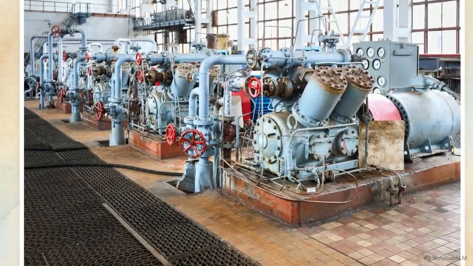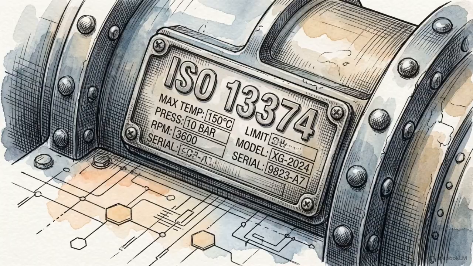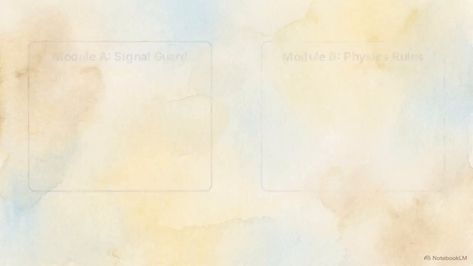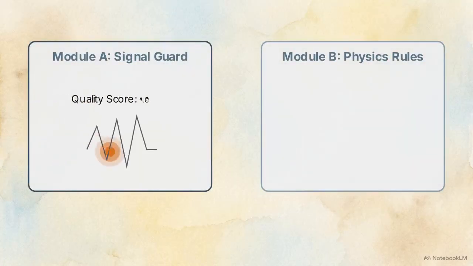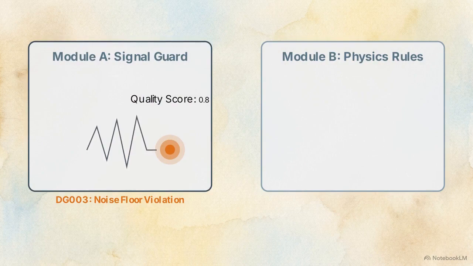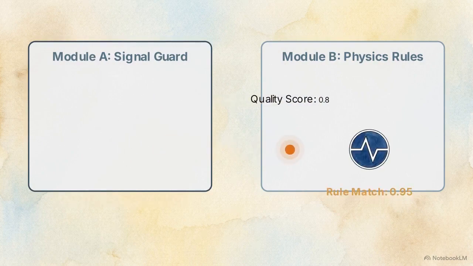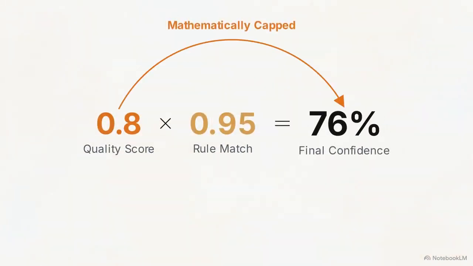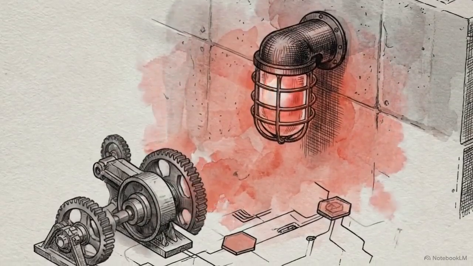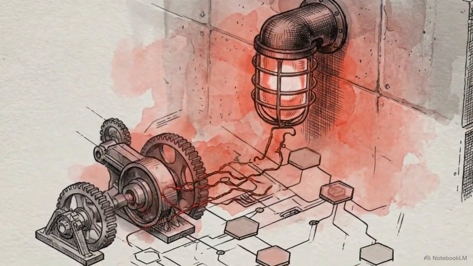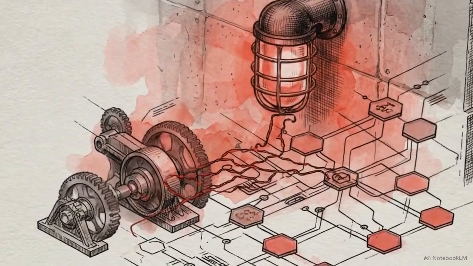These compressors generate raw telemetry data. That data enters a sequential, forward-only pipeline mapped directly to the ISO 13374 standard, which defines the processing levels for condition monitoring systems. A raw telemetry event enters Module A, the signal guard layer. Noise or sampling violations trigger a soft penalty, degrading the quality score. The penalized data moves to Module B for physics rule evaluation. The low initial quality score mathematically caps the final diagnostic confidence. This strict mathematical compounding ensures the system is honest about uncertainty, preventing multi-million-dollar false alarms triggered by degraded telemetry.